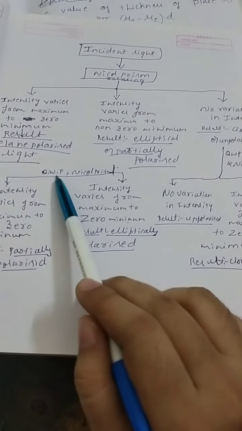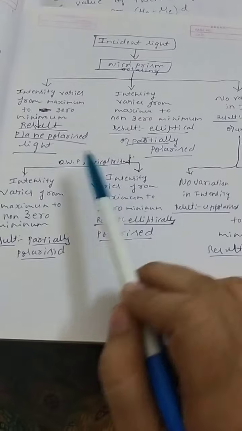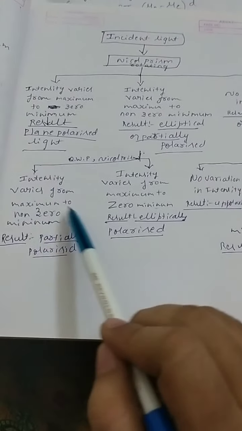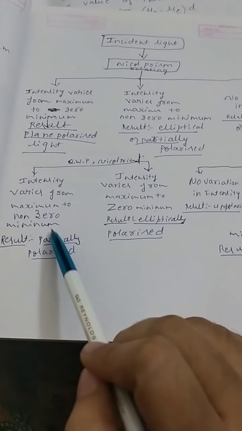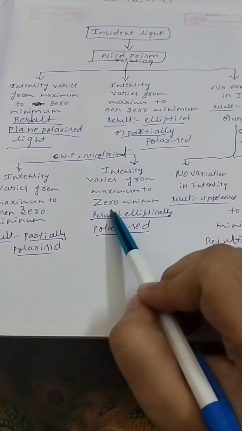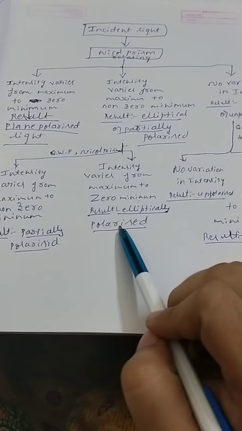Now, for this elliptically or partially polarized light, fix the quarter wave plate and Nicol prism. Now again start rotating the Nicol prism. If again the intensity varies from maximum to non-zero minimum, then it confirms that the given light is partially polarized light. If the intensity varies from maximum to zero minimum, then it confirms that the given light is elliptically polarized light.